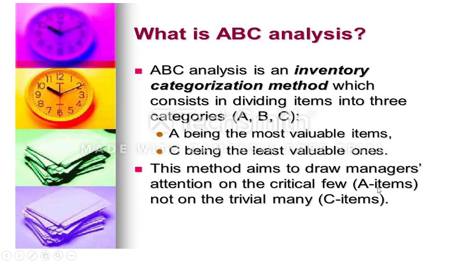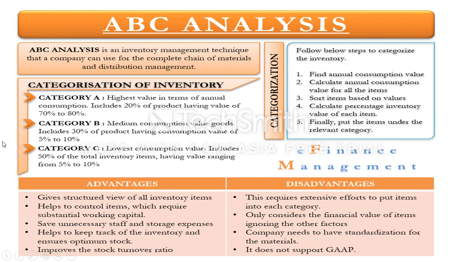Managers will give more attention to A, and not to the trivial many at C. So not much attention is paid to C items. This summary sheet is available. ABC analysis is a management technique that a company can use to complete the chain of material distribution management. Categorization is by highest value item and annual consumption. The highest annual consumption category includes 20% of products having 70 to 80% of the value.